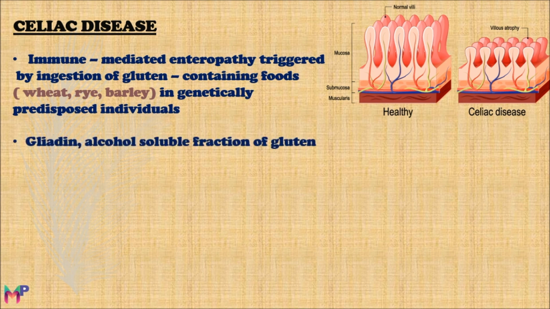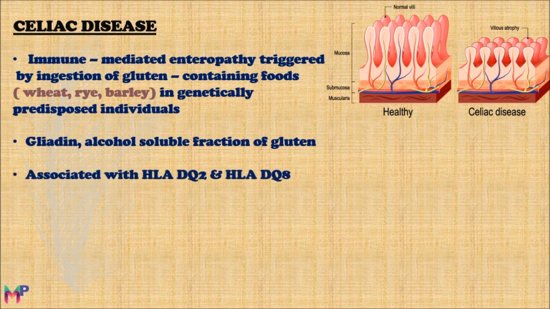The major pathological component of celiac disease is gliadin, which is the alcohol-soluble fraction of gluten. Gliadin is actually responsible for the pathogenesis of celiac disease. Celiac disease is associated with human leukocyte antigens, which are HLA-DQ2 and HLA-DQ8.